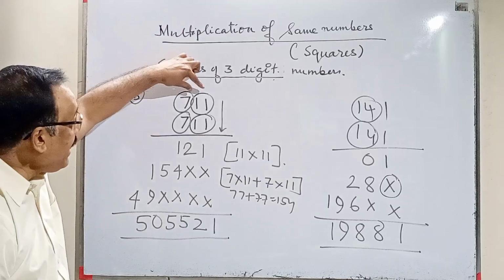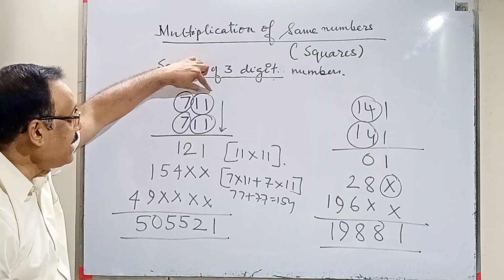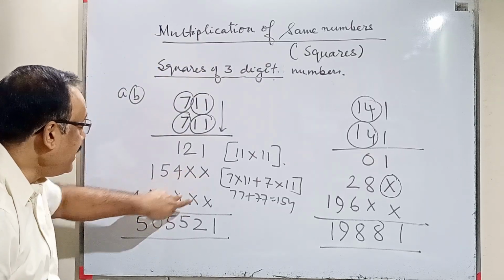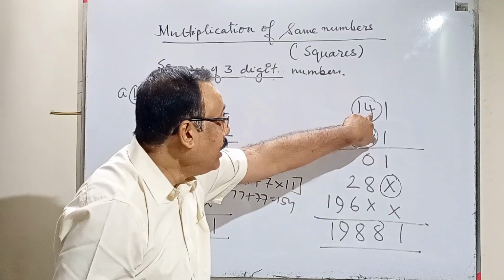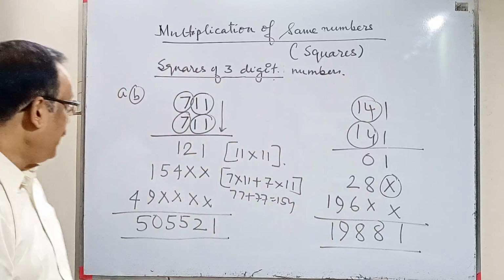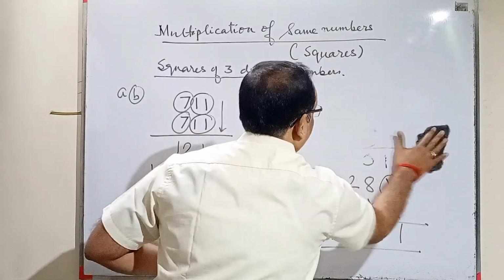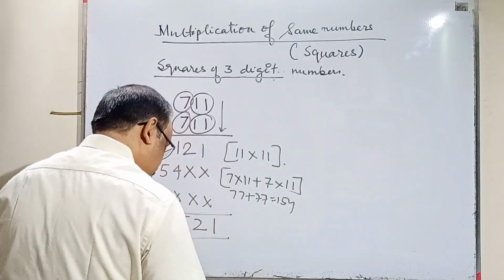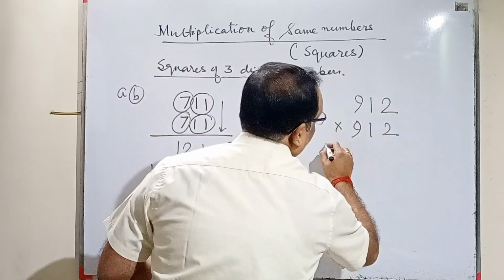Again I am repeating. If you have taken the first two digits as your first element, then you have to leave 2 spaces every time, in the second line and the third line. If you take 2 digits as the second element, then you leave only 1 space. So I'll give you a sum to try. You can try this: 912 into 912.